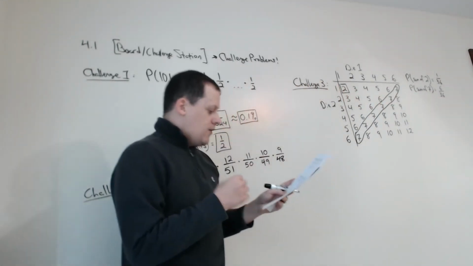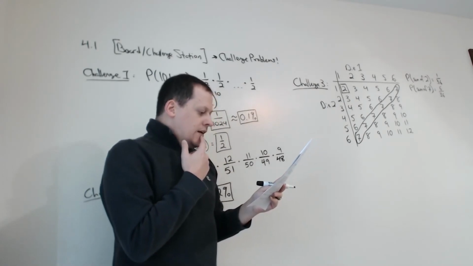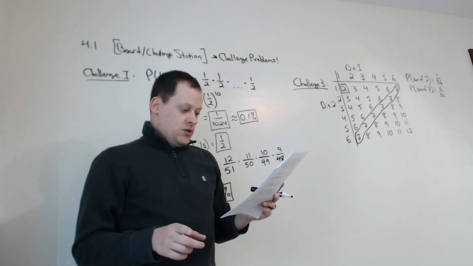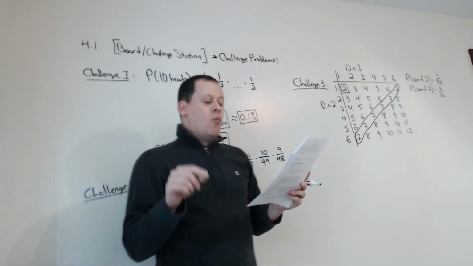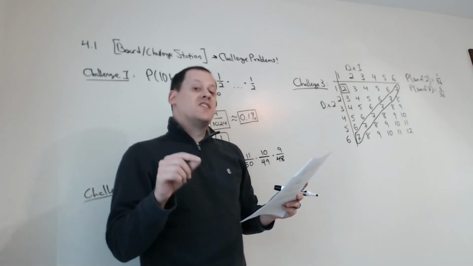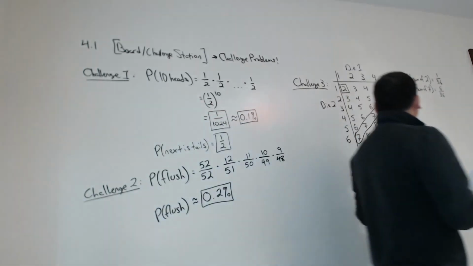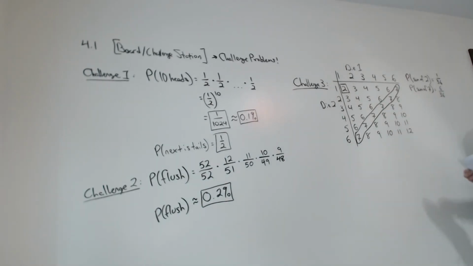Okay. So let's move on here with this question. If someone were to give you $3 if you rolled a sum of 2 first, but you would have to give them $1 if you rolled a sum of 7 first, would you agree? So you would win $3 if you rolled the 2 first, but you would have to pay $1 if you rolled a 7 first. It's much more likely to roll the 7 first, right? Because it's 6 out of 36.